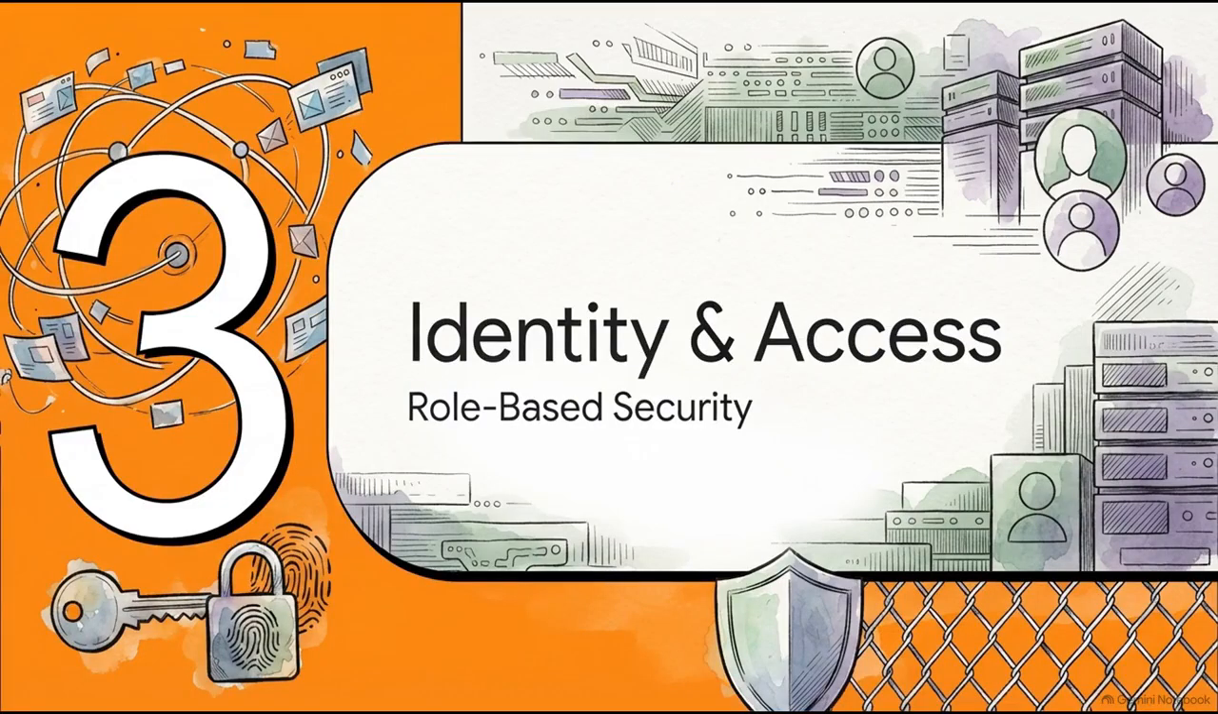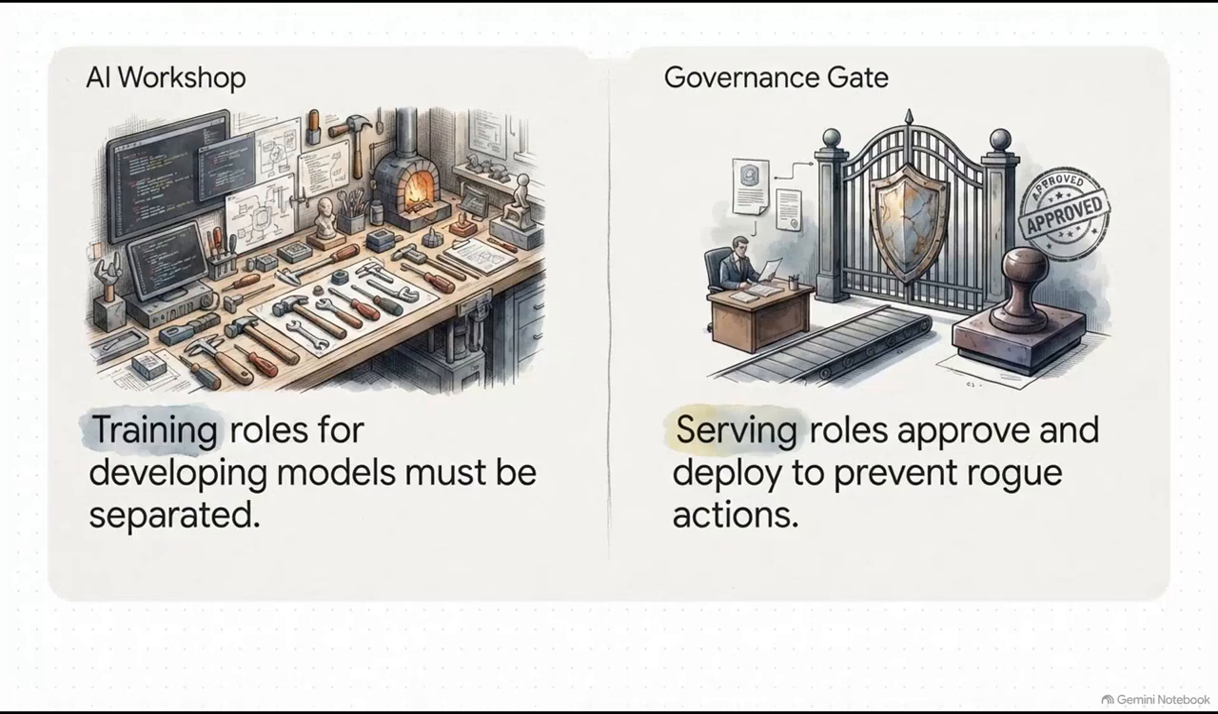Section 3. Identity and access control. Moving logically inward from that network perimeter, we have to strictly govern exactly which users and systems have permission to interact with our models. The key concept here is the strict separation of duties, and we enforce that through role-based access to the model registry.